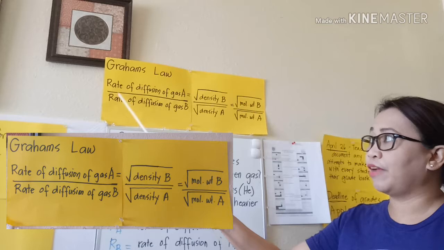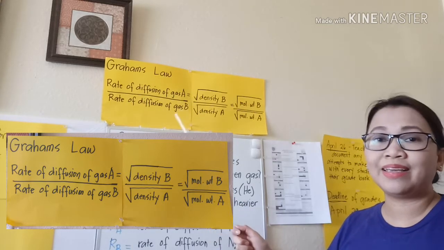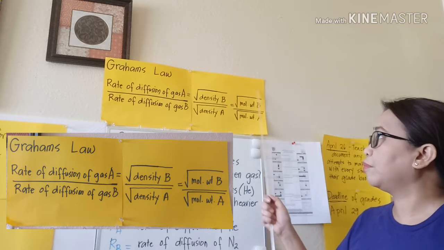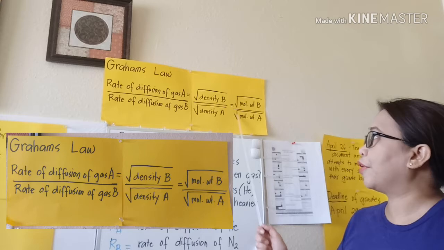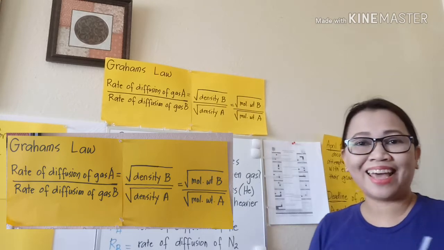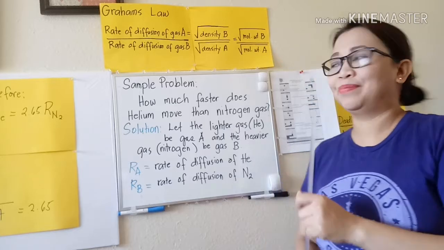So we can say that rate of diffusion of gas A over rate of diffusion of gas B is also equal to the square root of molecular weight of gas B all over the square root of molecular weight of gas A. Get it? Alright, so let us have a sample problem.